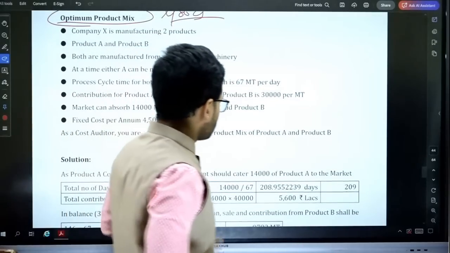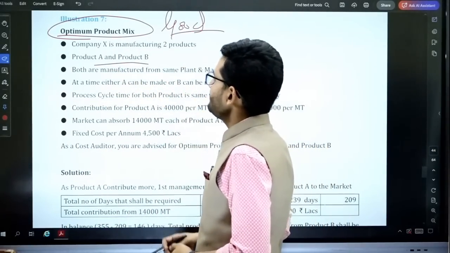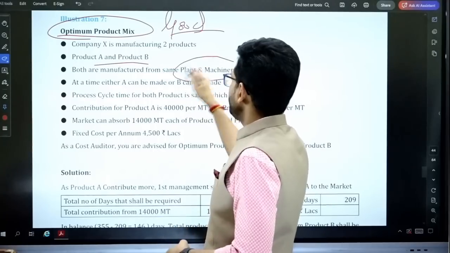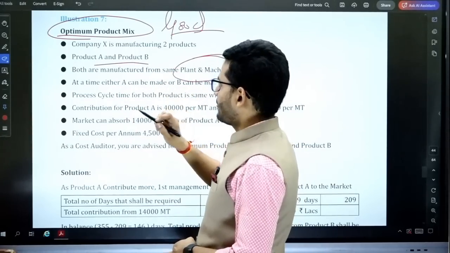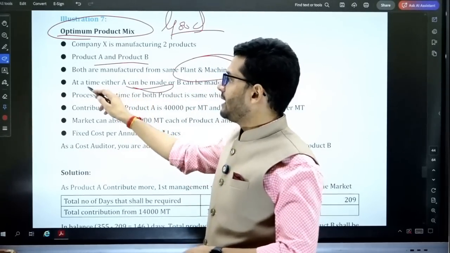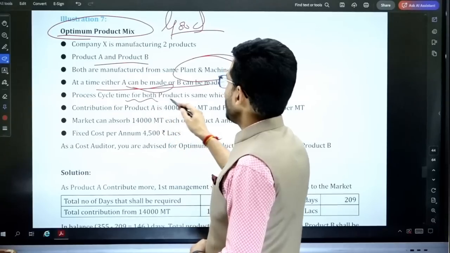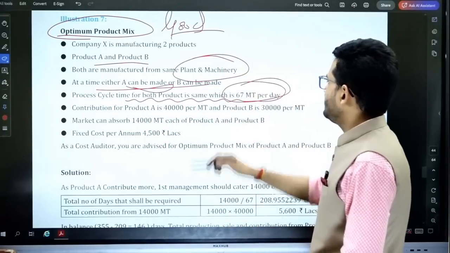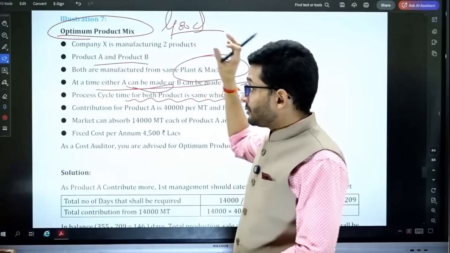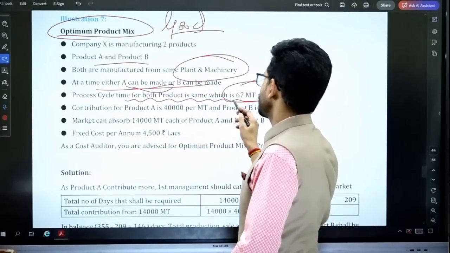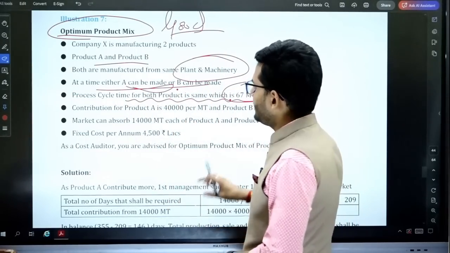Now we have two products which we can make. Company X is manufacturing two products, product A and product B. Both are manufactured using the same plant and machinery and the same raw material. A and B both can be produced at any time during the day. Process cycle time for both of them is 67 metric ton per day. So per day, product A can be produced at 67 metric ton, and product B can also be produced at 67 metric ton.